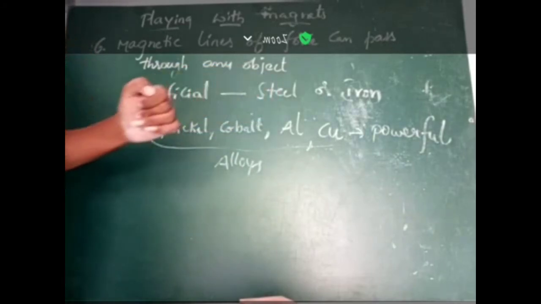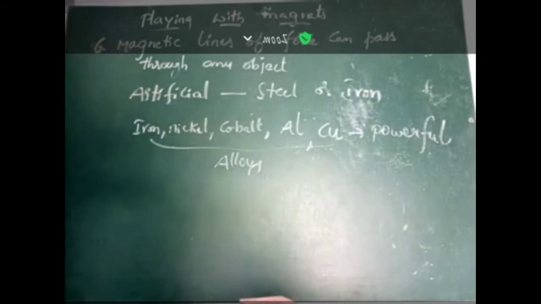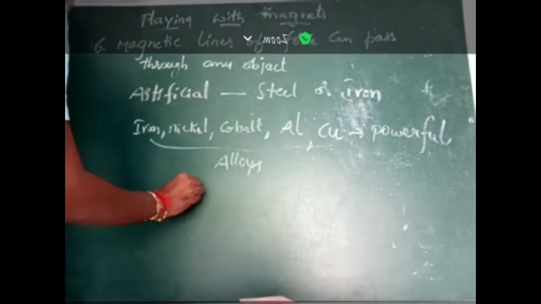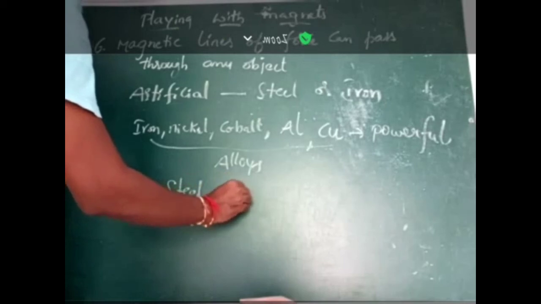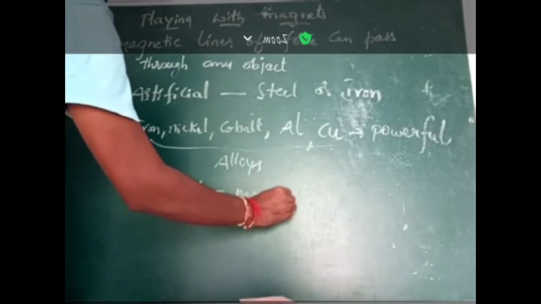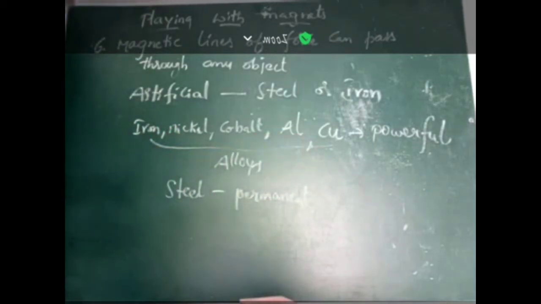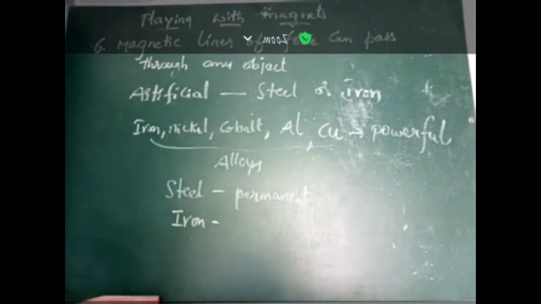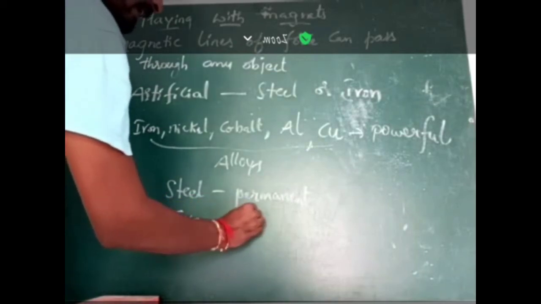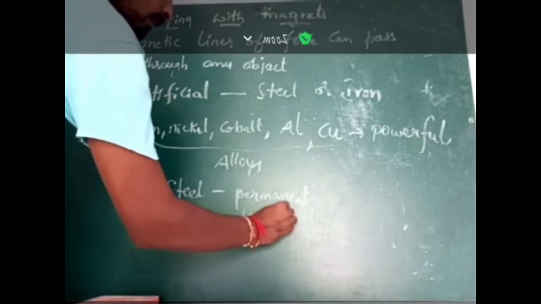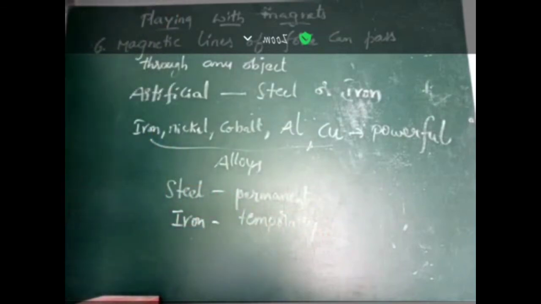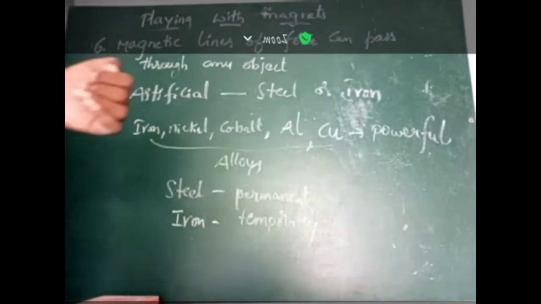With the help of steel, we can make the magnet a permanent magnet. And with the help of soft iron, we can make the magnet a temporary magnet.